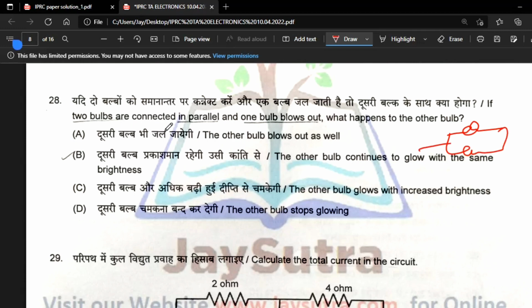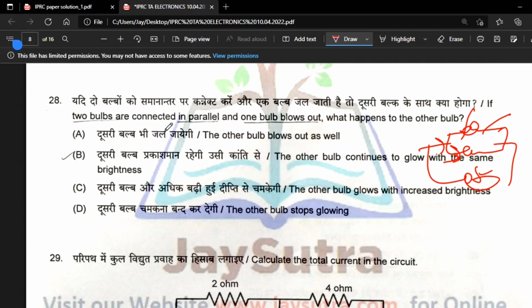Now question 28. If two bulbs are connected in parallel and one bulb blows out, what happens to the other bulb? All are in parallel combination, so the voltage across each bulb is the same.